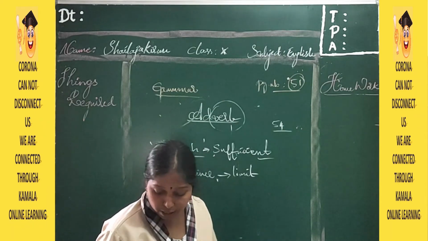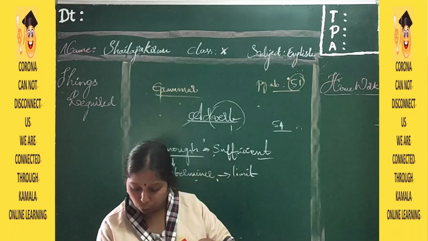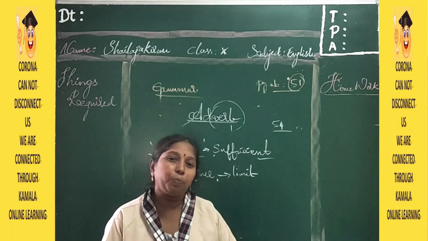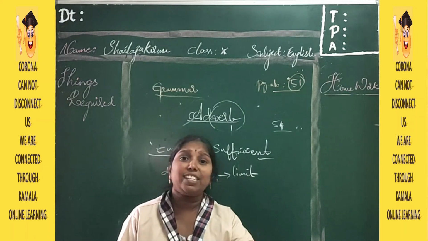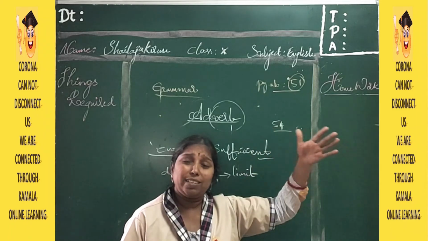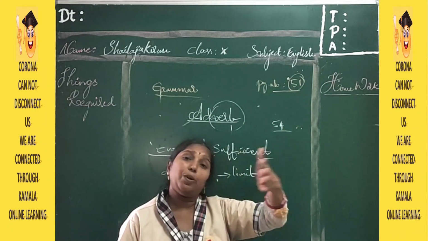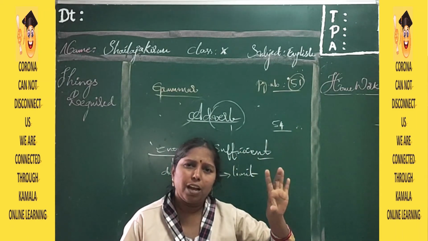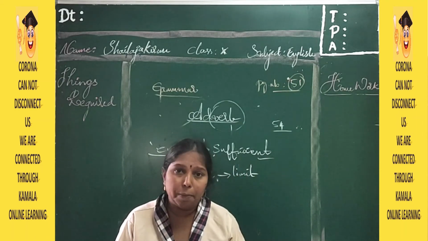Understood? So here we have come to the end of our two topics, students. Actually, we have two more grammar topics, but in this video we have discussed only adjective and adverb, and that too as an introduction. I did not go deeper into the topics. I did not go into what the types of adjectives and adverbs are. I simply gave a definition to them, and what he has given in the textbook, I explained only that. I did not go deeper.